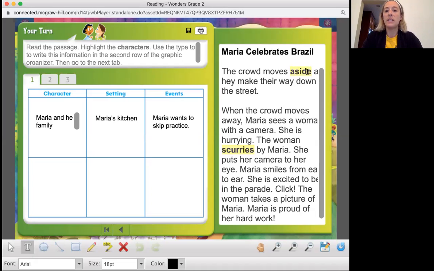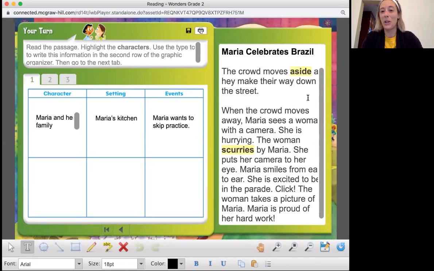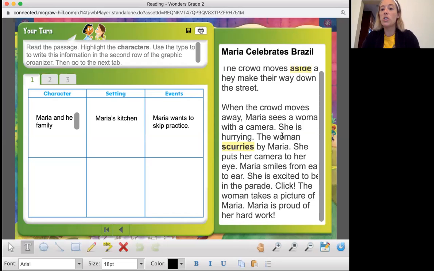The crowd moves aside and they make their way down the street. When the crowd moves away, Maria sees a woman with a camera. She is hurrying. The woman scurries by Maria. She puts her camera to her eye. Maria smiles from ear to ear. She is excited to be in the parade. Click. The woman takes a picture of Maria. Maria is proud of her hard work.